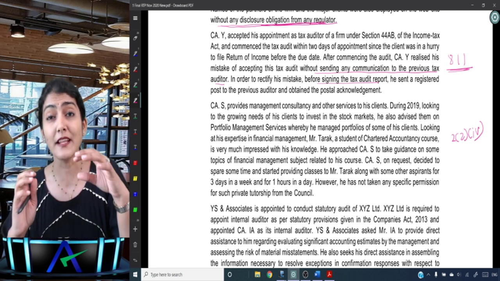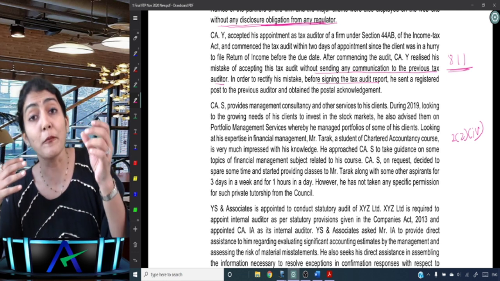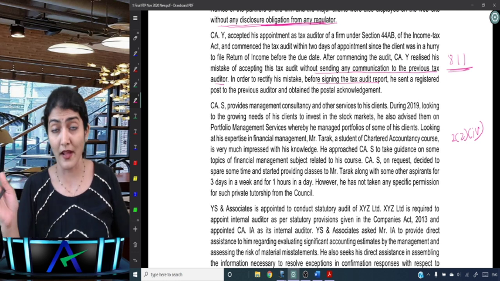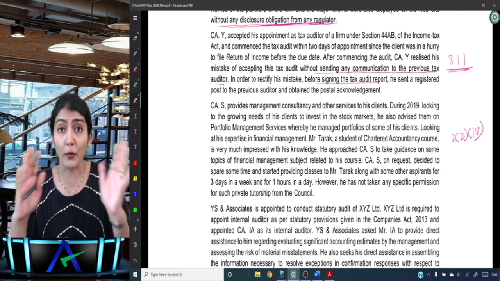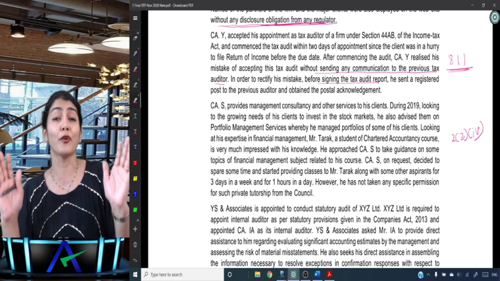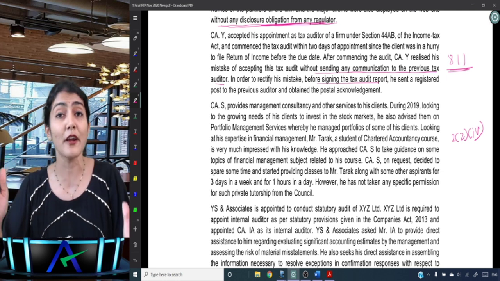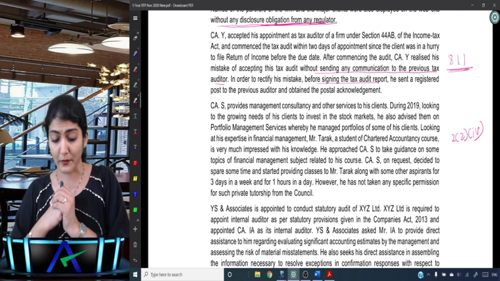Now we specifically study in the list of management consultancy services that broking, underwriting, portfolio management services are not allowed, and acting as advisor or consultant to an issue is allowed. But if broking, underwriting and portfolio management services are provided by a CA in practice, he is guilty of professional misconduct, right, not as per the provisions of the Chartered Accountants Act.